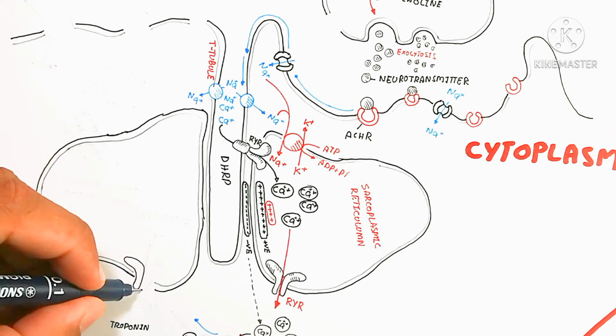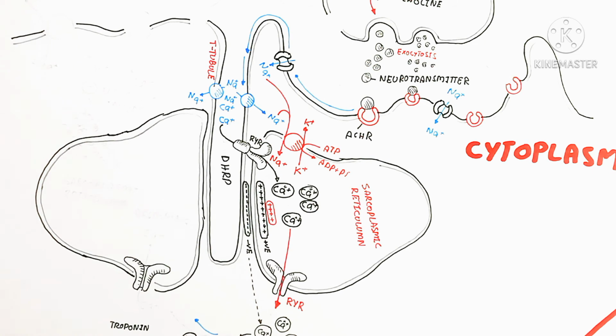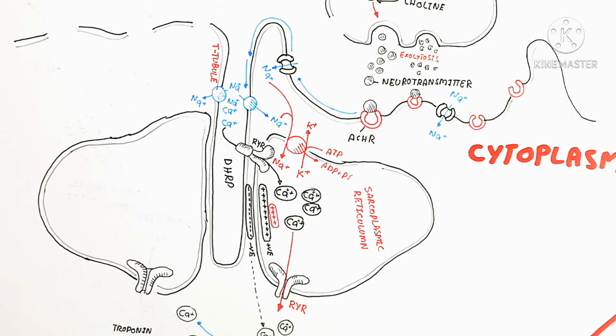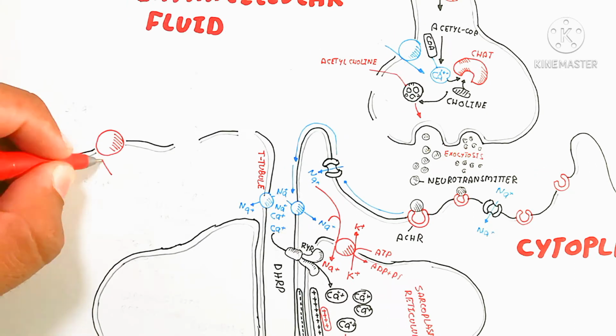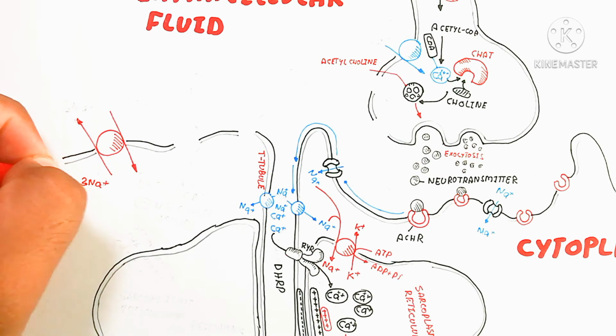If there is no hydrolysis after death, that is known as rigor mortis. It means the deficiency of ATP leads to stopping of the muscle relaxation. So the muscle will remain stopped where it is. So here is the